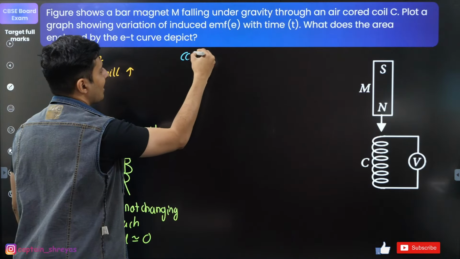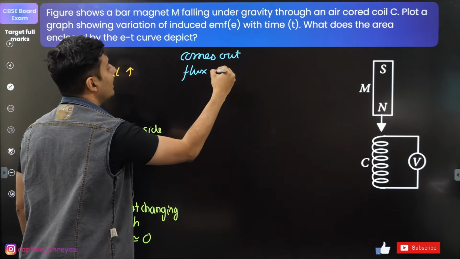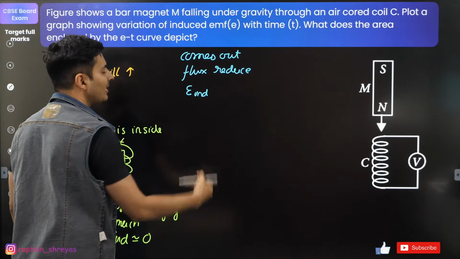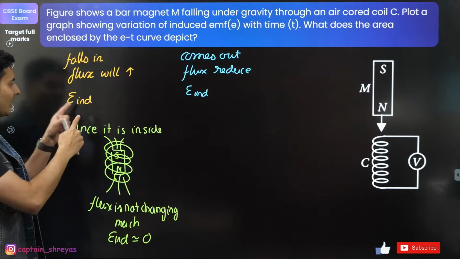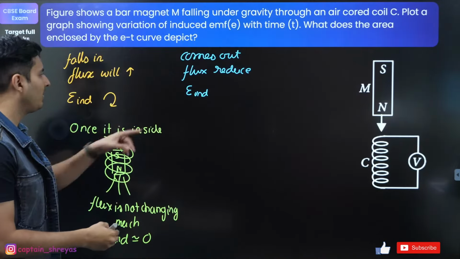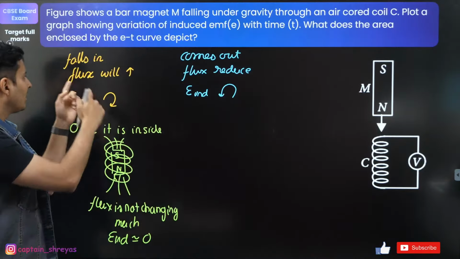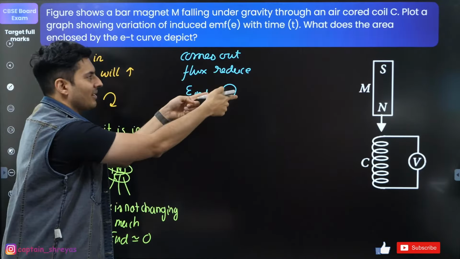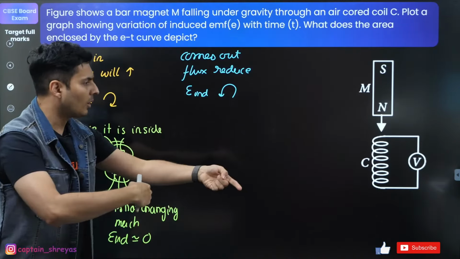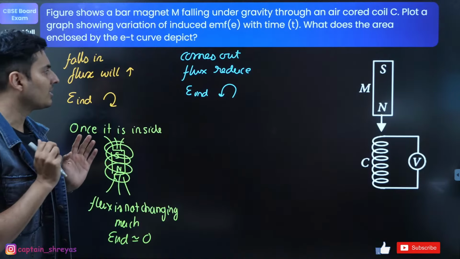as it comes out, what do you think will happen? The flux this time will reduce. So again, induced EMF will be there. But here, if the induced EMF was clockwise, what will happen to the induced EMF here? It will be anti-clockwise. Reason? Here the flux was increasing, here the flux is reducing. So here, if induced EMF is anti-clockwise, here it will be clockwise. Here if it is clockwise, here it will be anti-clockwise. So the direction will change.